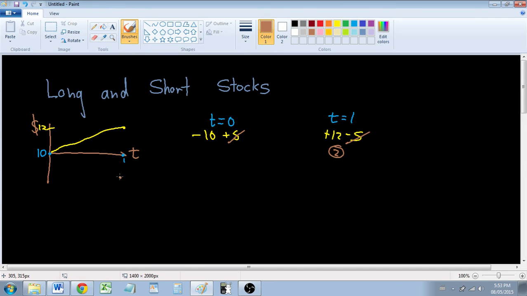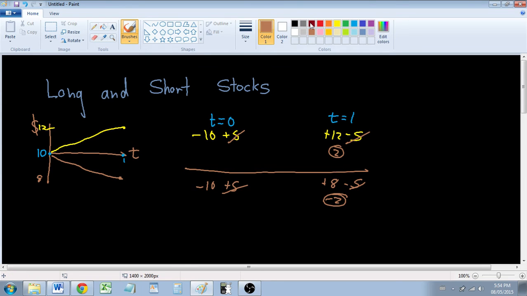If the price goes down, well, to $8, let's say, think about what that means. That means we're going to start off with minus $10, exactly the same as we were looking at here, and then the only difference is that this time, instead of making $12, we're only going to make $8. And we're going to get rid of the stock so we can cancel those out, and we're going to end up with a negative $2 profit from that transaction. So that's what it means to go long a stock. Long just means you buy it and then in the future you're going to sell it.